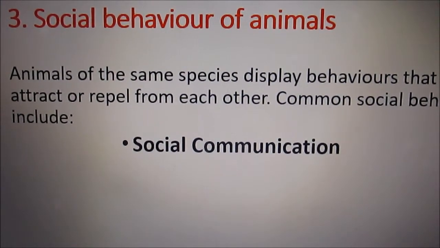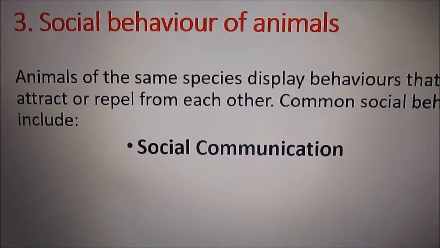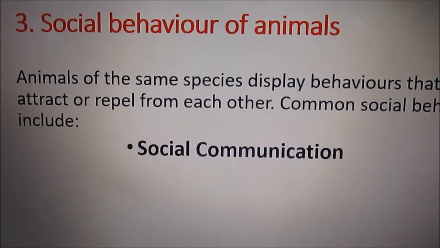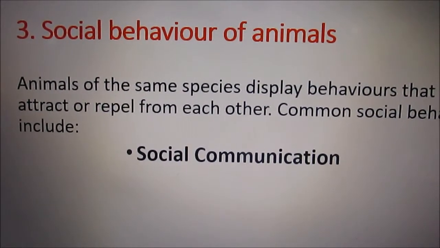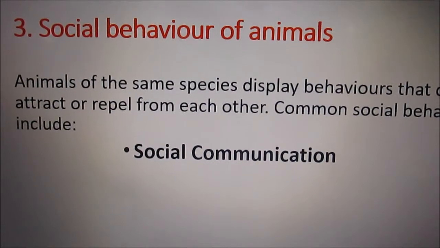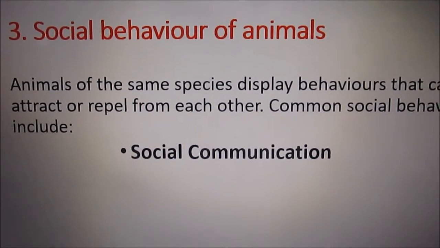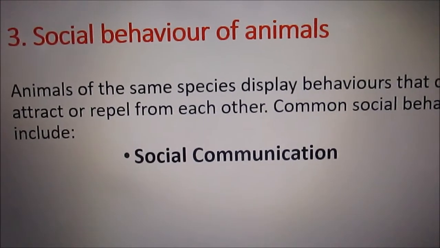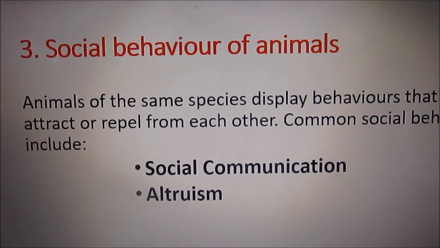You can see a dog when it is still in your fence, it has a way it puts the tail. But when it goes far away from you, it puts the tail between the legs to say, this is not my area. It is scared. Apart from social communication, they can also have what we call altruism.